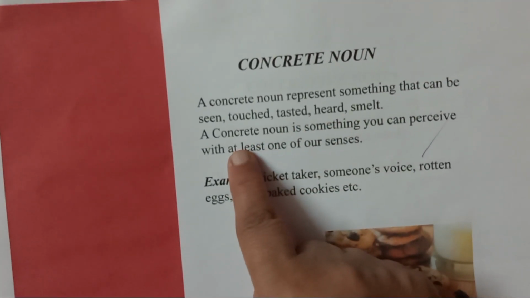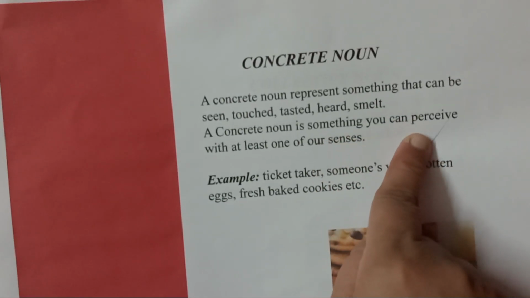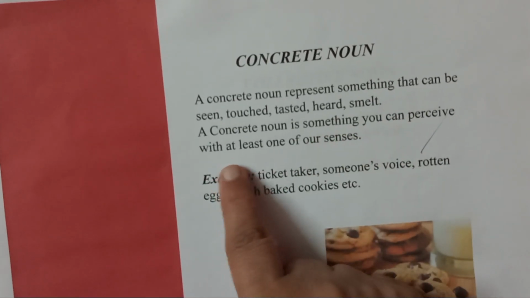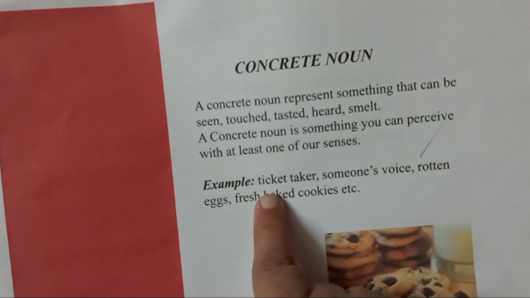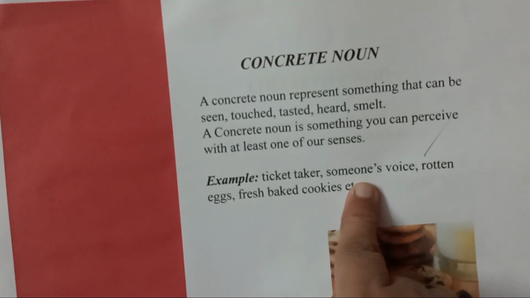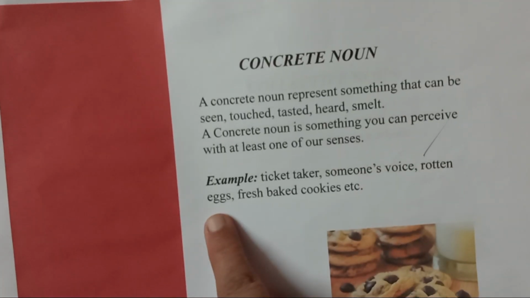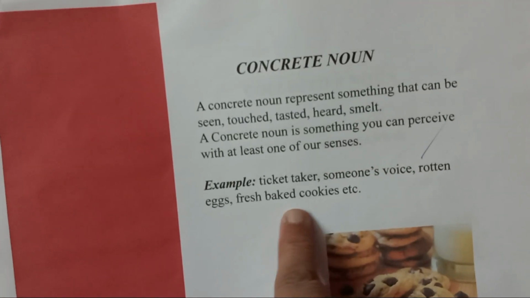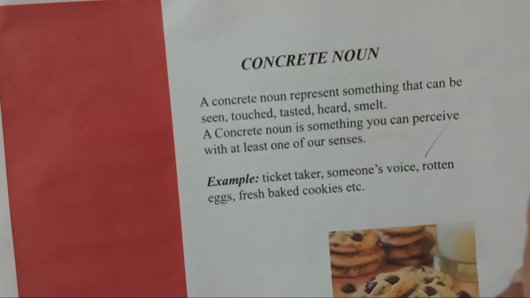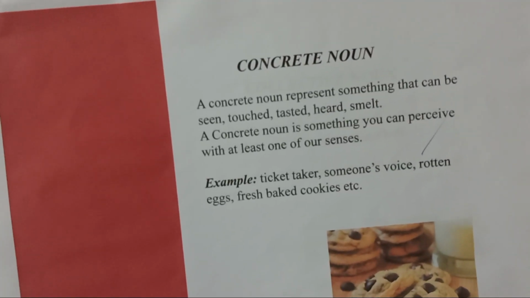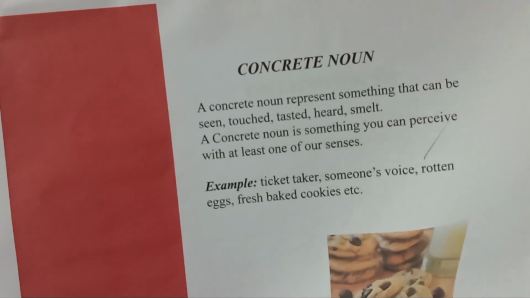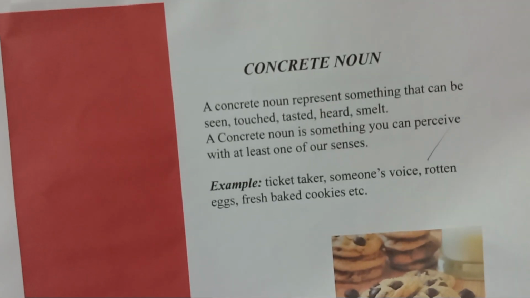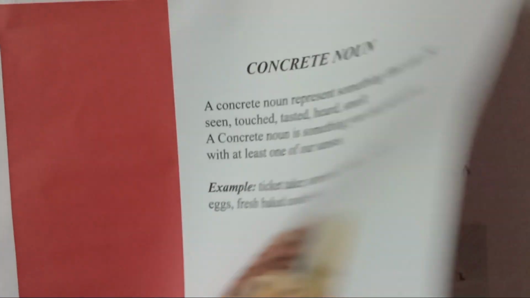A concrete noun is something you can perceive with at least one of our senses. For example, ticket taker, someone's voice, rotten eggs, fresh baked cookies, etc. You can see the picture. There are some cookies in the picture. So this is an example of a concrete noun.